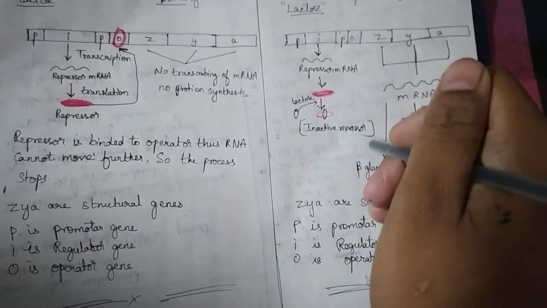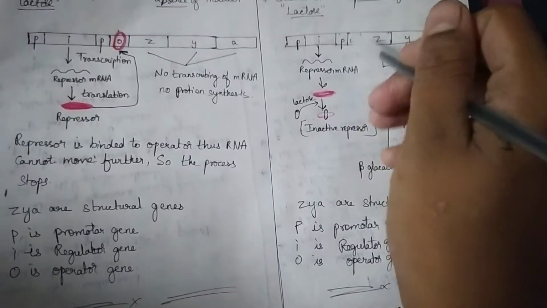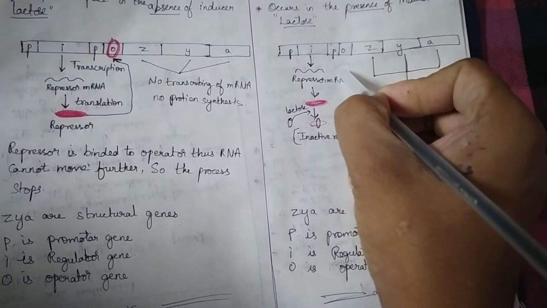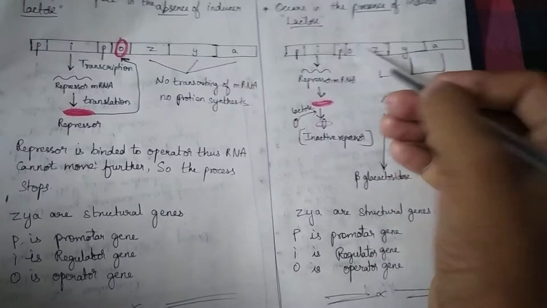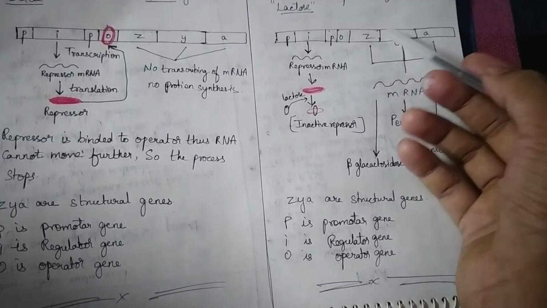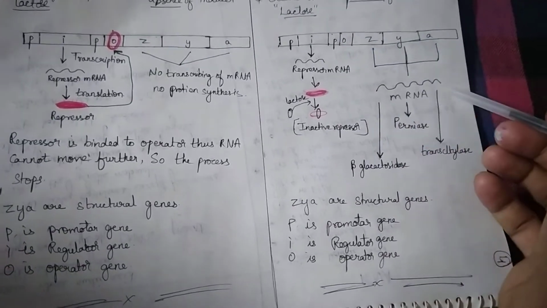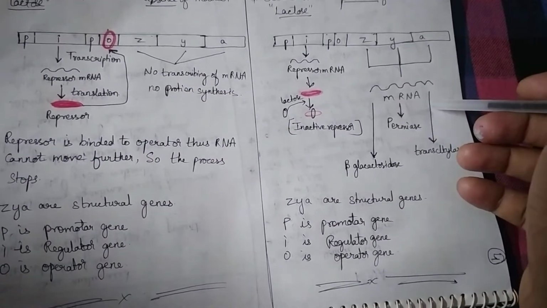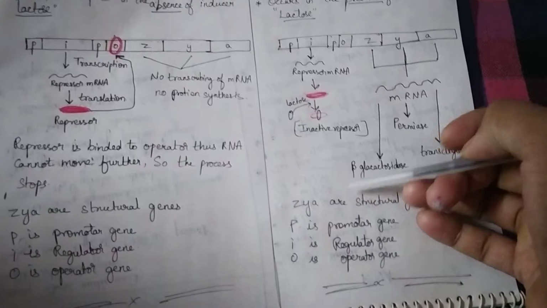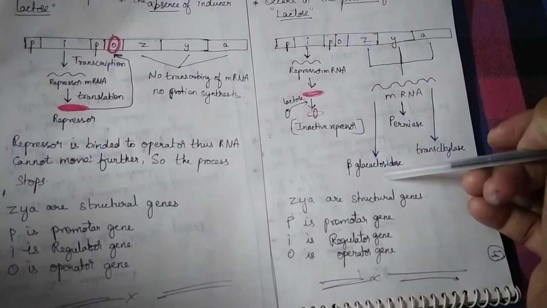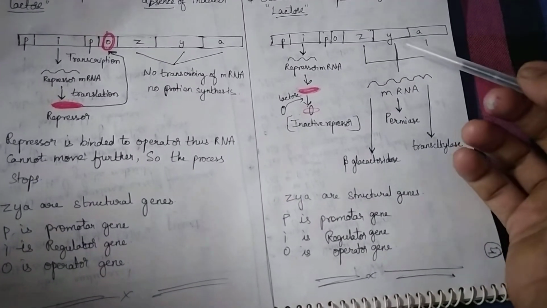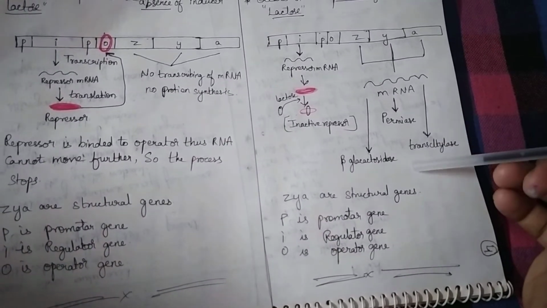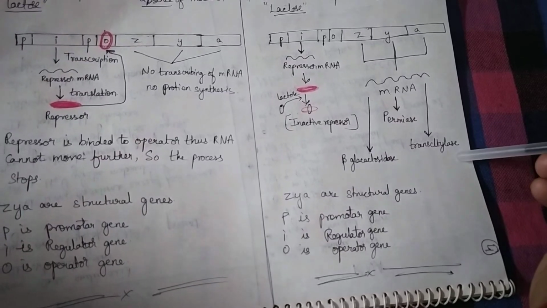When the repressor is inactive, it does not form a bond with the operator, so here the process will continue. RNA polymerase proceeds and Z, Y, A genes are transcribed into mRNA. Transcription and translation take place, and Z is translated into beta galactosidase, Y into the permease enzyme, and A into the transacetylase enzyme.